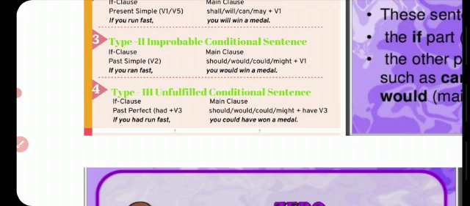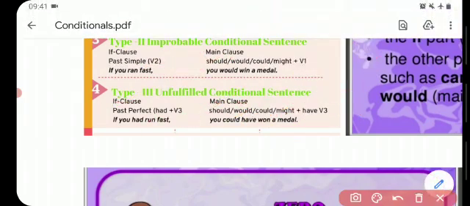Type 3, unfulfilled conditional sentences. Past perfect plus should, would, could, might plus have V3. If you had run fast, in detail.